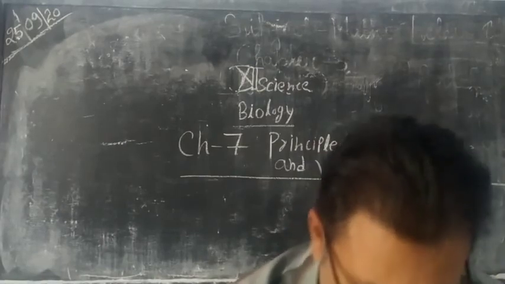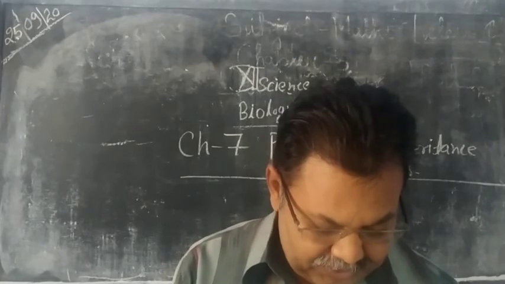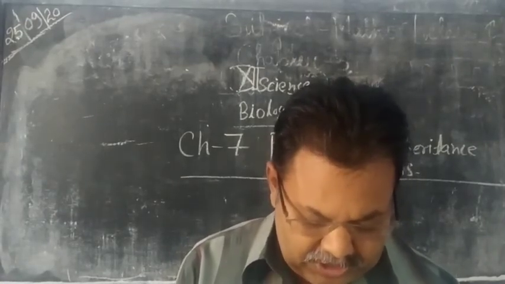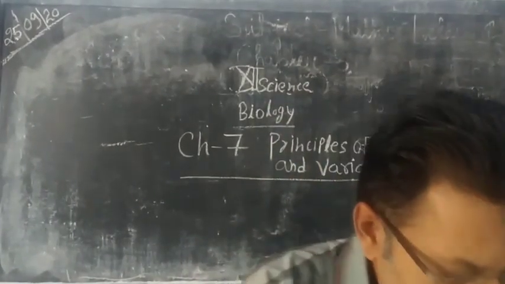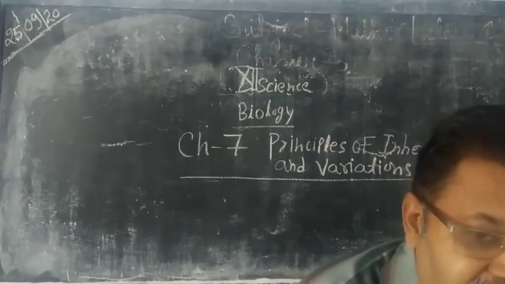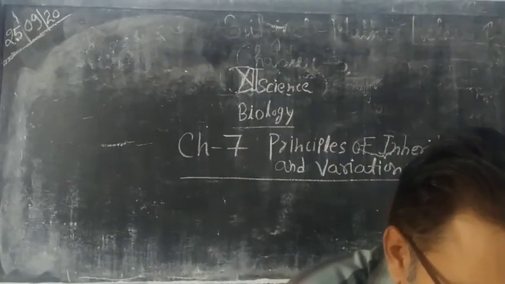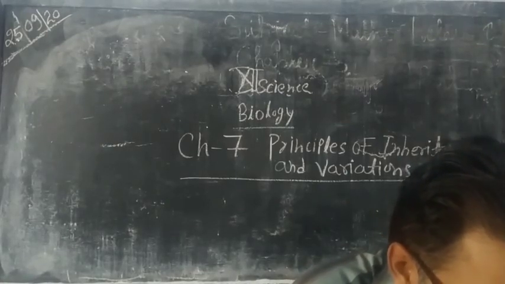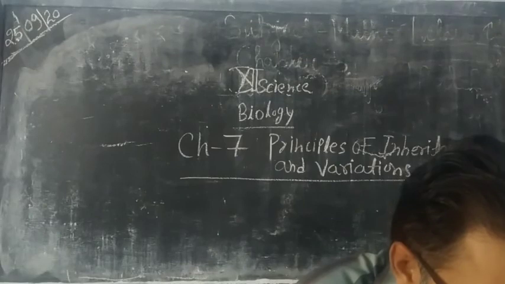Now, Mendel chose the pea plant only. Why? Because the flowers of pea plants are bisexual and naturally self-pollinated. Second, it is an annual plant, which means Mendel studied several generations within a short duration of time. Third, the structure of the corolla of the flower is such that the sex organs remain well protected.